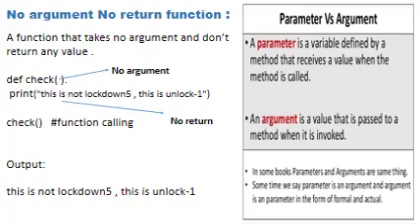The parameters are the variables defined in a method that receive the value when the method is called. An argument is a value that is passed to a method when it is invoked. What is a method? Method is another name for function, and the parameters are the variables which we write while defining a function. Arguments are the variables or direct values which are written while calling.